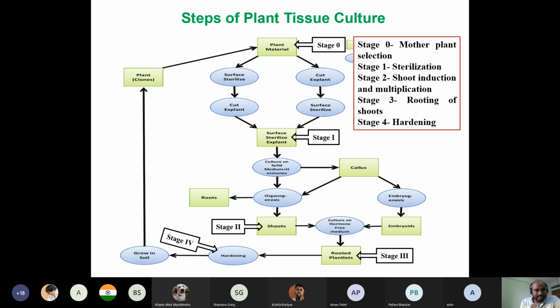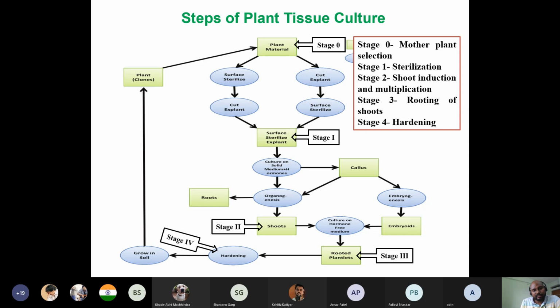After that, for the explant, what we usually do is take some stem part of a branch of the plant and remove the leaves. If you don't require leaves, you can remove them and take the stem portion with the node. I will explain in a later picture what is node and what is internode. This term may be a little bit difficult for you. We take the nodal portion with the axillary bud, or sometimes the apical bud, and place it in the media, but after the surface sterilization.